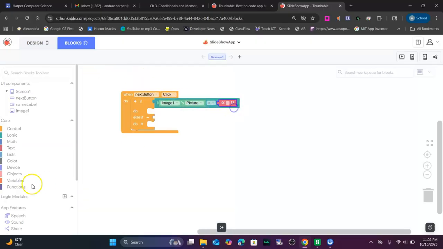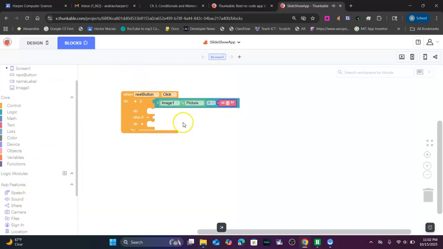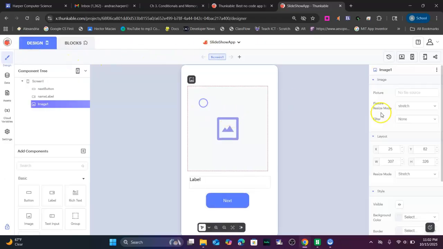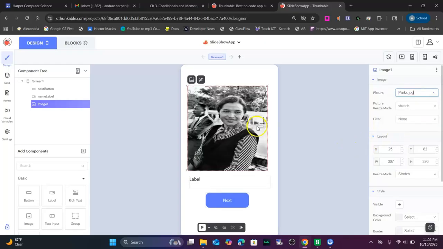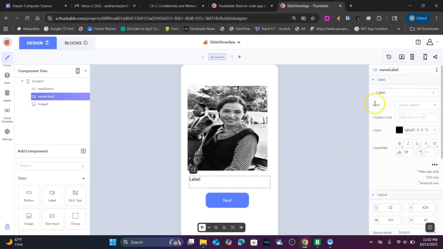And this is where we're going to have to be very careful because we're going to have to type in our name, but it has to be exactly what our picture is called. I'm going to go ahead and set this background picture though. We're going to set it to parks. Okay. And we're going to set this label text to say those are parks. And I'm going to hit that. Enter. There we go.